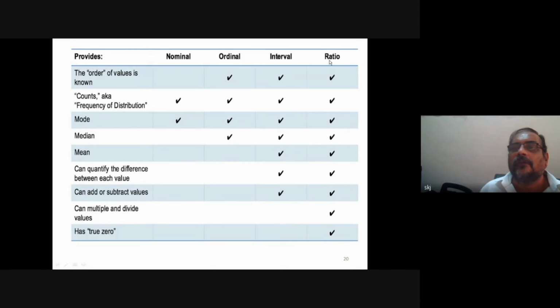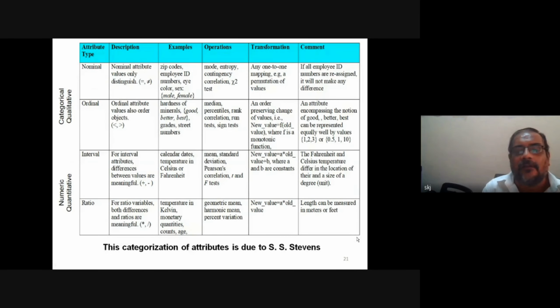So you see here, this ratio scale has maximum features, and this interval scale has all the features except true zero, and multiply and divide are not possible in interval scale. This is one table given by some scientist, Stevens. In this table it is written type of attributes, then description, examples, operations, transformation, and comment.